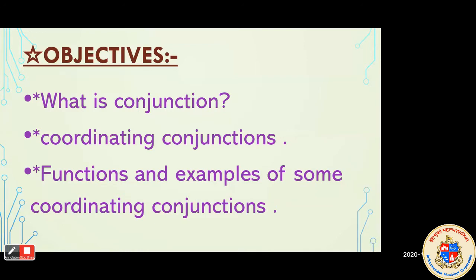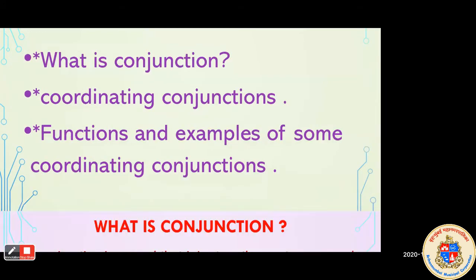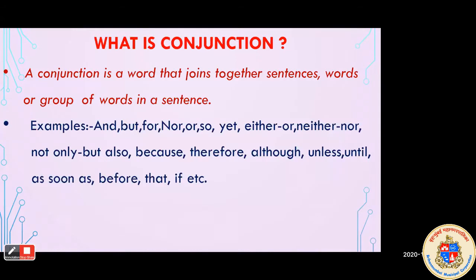So first is what is conjunction. We saw in the introduction that these are words that join. A conjunction is a word that joins together two sentences, or words, or groups of words in a sentence.